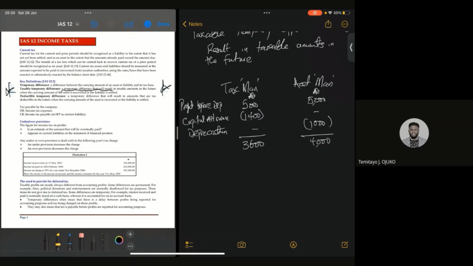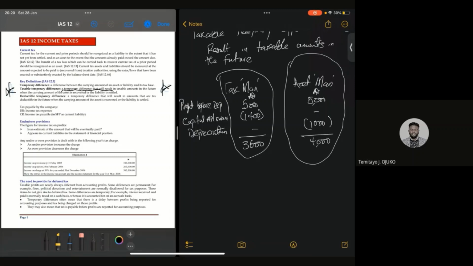From the taxman perspective, you are going to be paying a lesser tax. Yeah, that's from the taxman perspective. The tax you'll be paying in this particular year is going to be less than the amount you'll be paying from the accounting point of view.